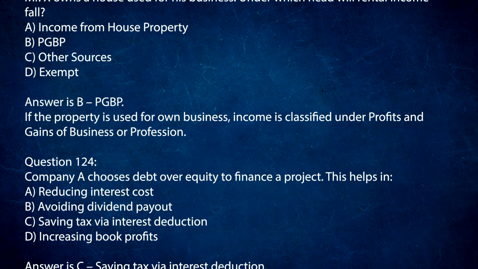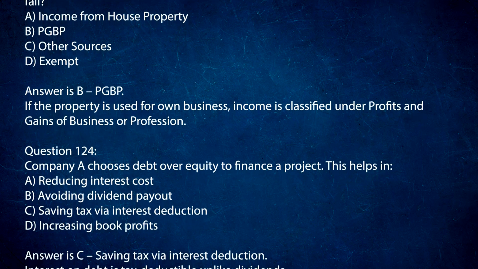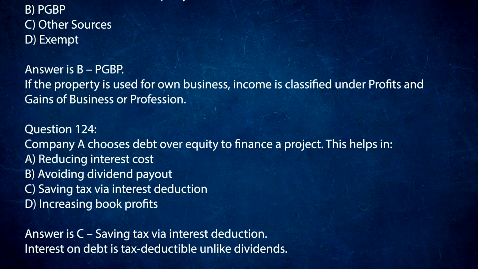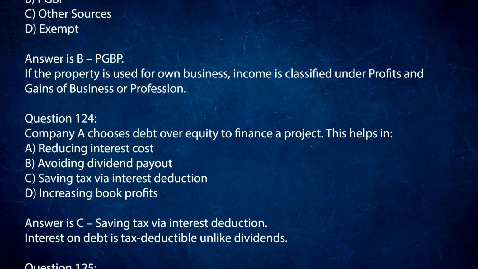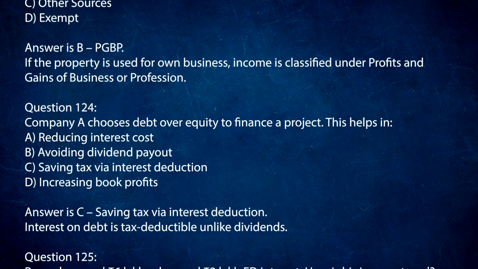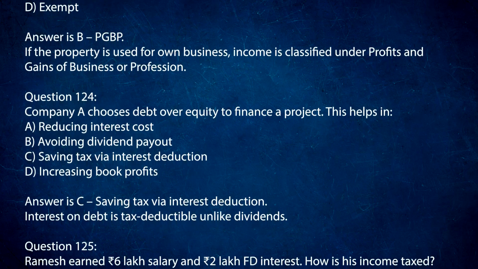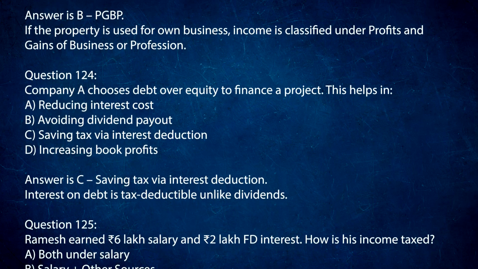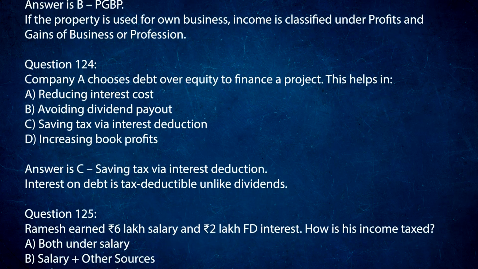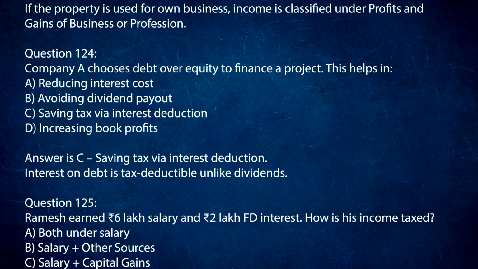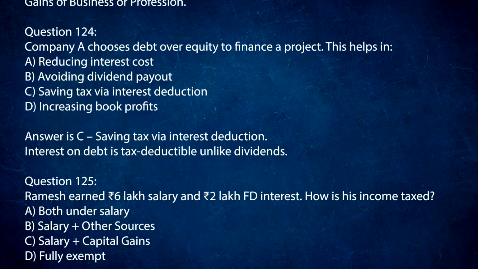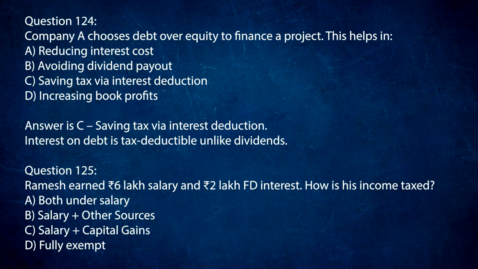Question 124. Company A chooses debt over equity to finance a project. This helps in: A. Reducing interest cost. B. Avoiding dividend payout. C. Saving tax via interest deduction. D. Increasing book profits. Answer is C. Saving tax via interest deduction. Interest on debt is tax deductible unlike dividends.